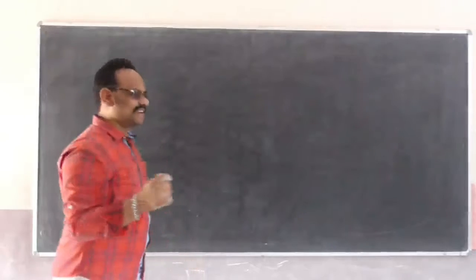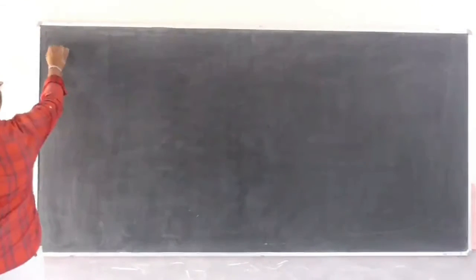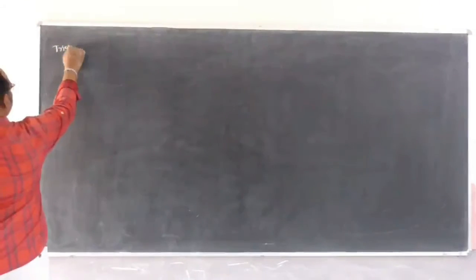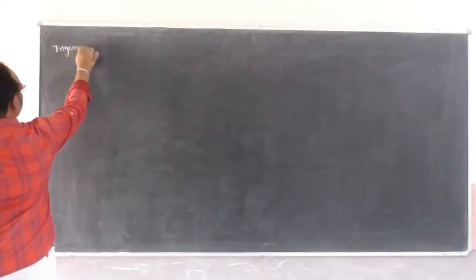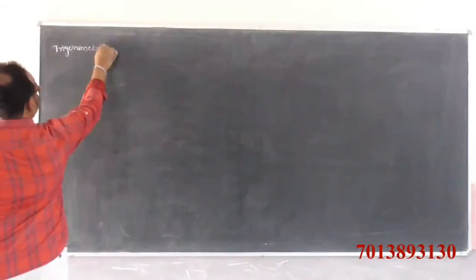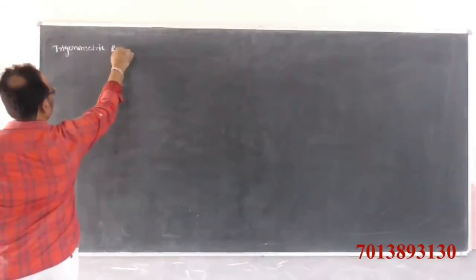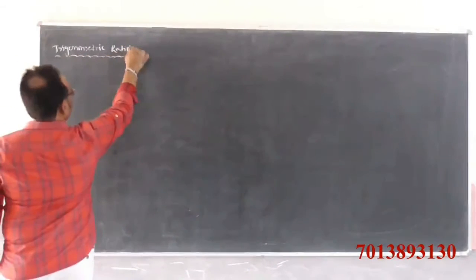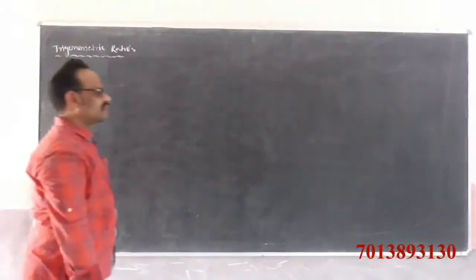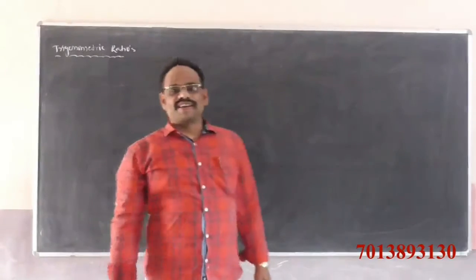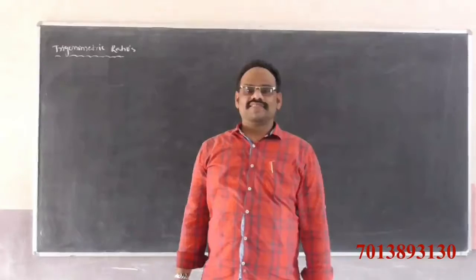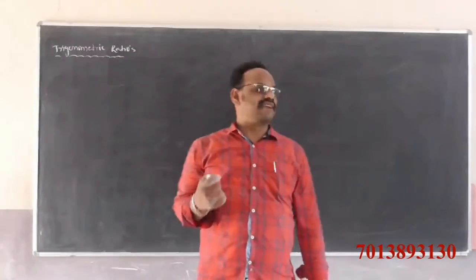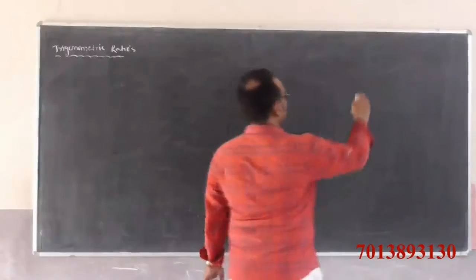Trigonometric ratios. Trigonometric ratios means that in your right-angled triangle. If you take this right-angled triangle.